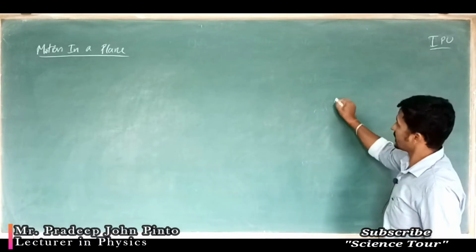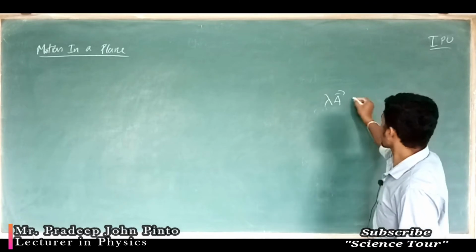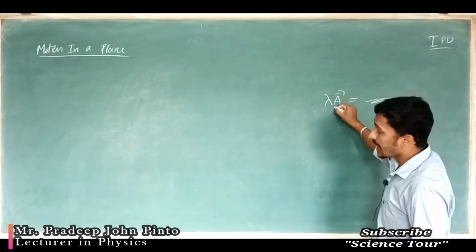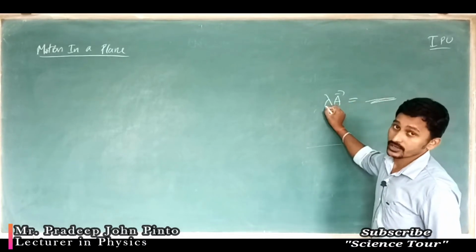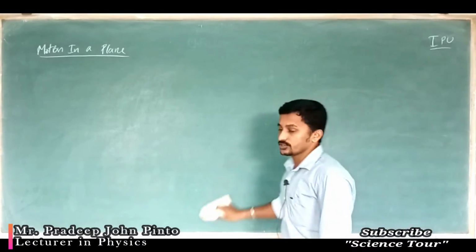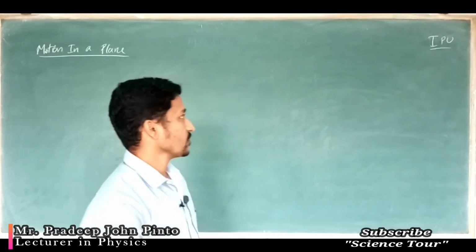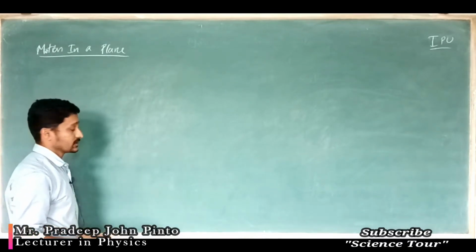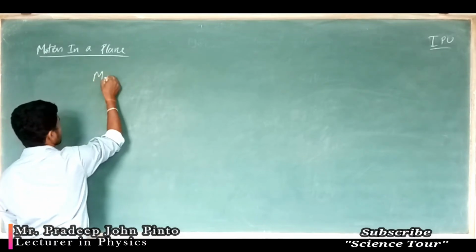If you multiply a vector by a scalar, let us say lambda, the magnitude of that vector is multiplied by that of the scalar, but the direction remains the same. And the same thing we have studied in a unit vector. A unit vector is nothing but having unit magnitude and a specific direction. So how can we add vectors? Vectors can be added in two laws. So we are going to study the methods of vector addition.